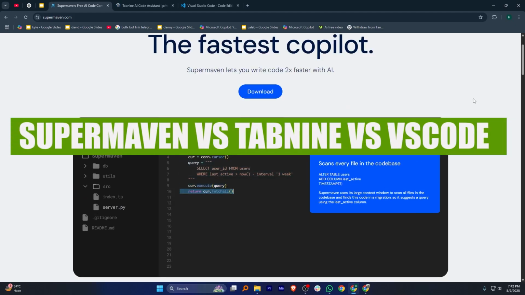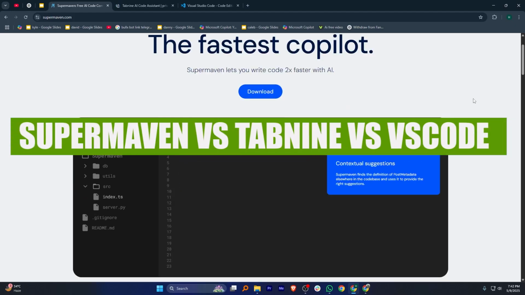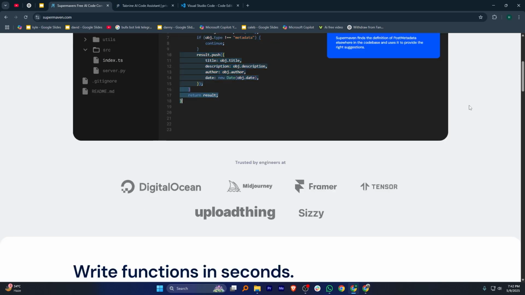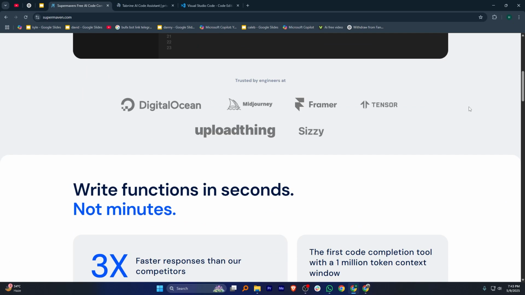Hey everyone, in this video I'm going to compare Supermaven, Tabnine and VSCode. Supermaven, Tabnine and VSCode serve different roles in AI coding.